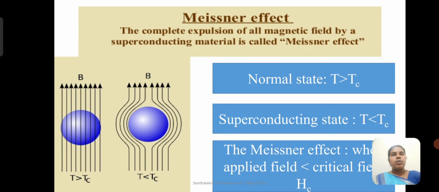Next, coming to the discussion of the Meissner effect. In the first diagram you could see the magnetic lines of force under the normal state. When the temperature is greater than the critical temperature, the magnetic field is allowed to pass through the material. But when the temperature is below the critical temperature, in the superconducting state, the magnetic lines of force are completely excluded from the superconducting material, and the applied field is also below its critical field. This effect is called the Meissner effect.